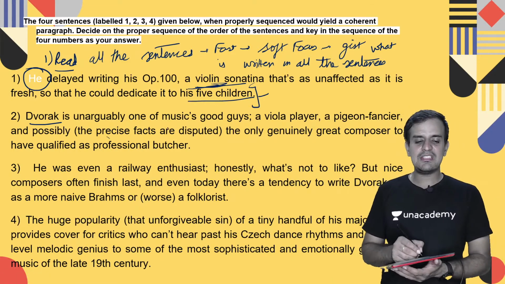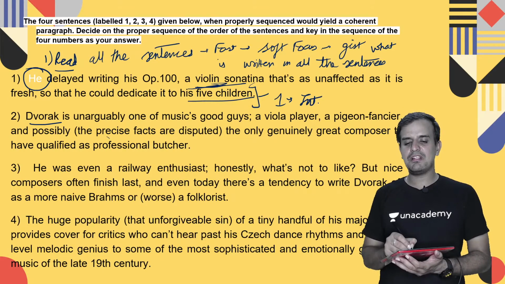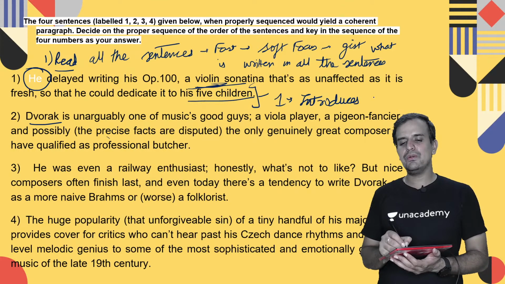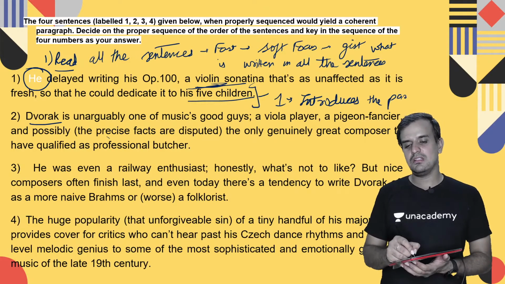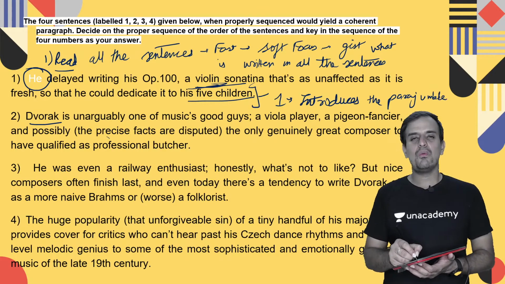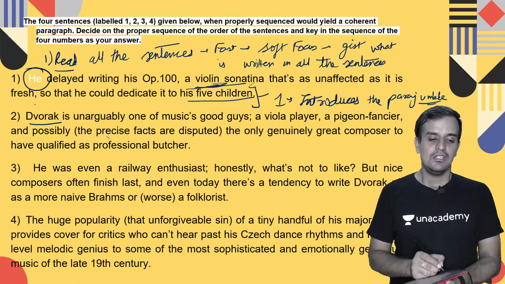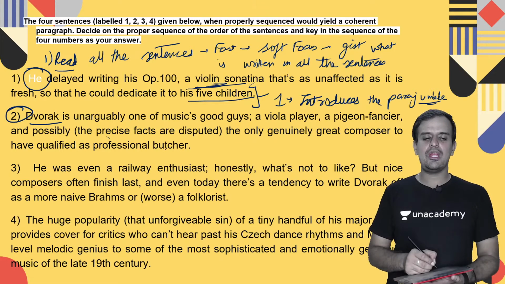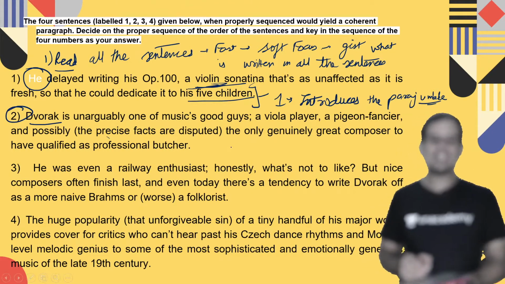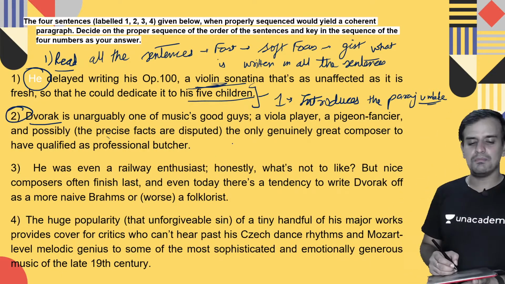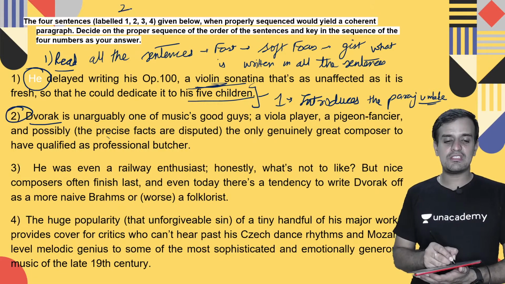Look, what will be the first statement? Definitely the first statement should be the one which introduces the gist, which introduces the para jumble. And over here, what is that particular first statement? This first statement would be this: Dvorak is unarguably one of the music's good guys, a viola player, a pigeon fancier, and possibly the only generally great composer to have qualified as a professional butcher. So this is going to be the first statement.